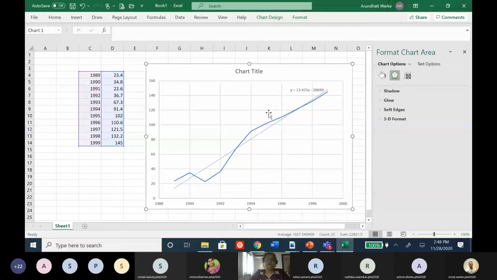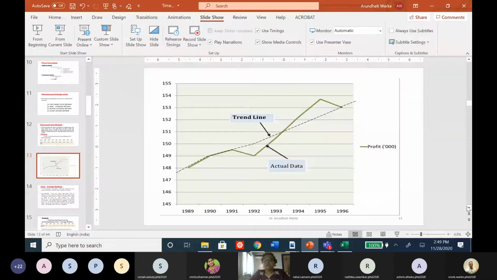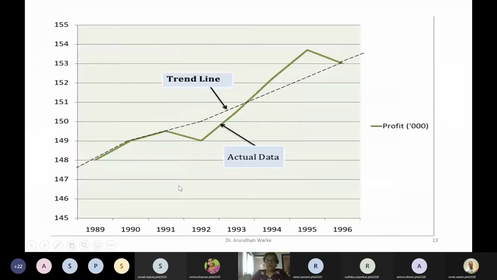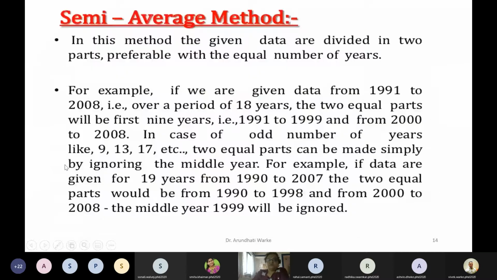So we'll go back again to our original record. This particular line is plotted from the actual data, and this is a trend line. Correct? We'll go to the next, the semi-average method. This means we need to divide the entire data into two equal groups.